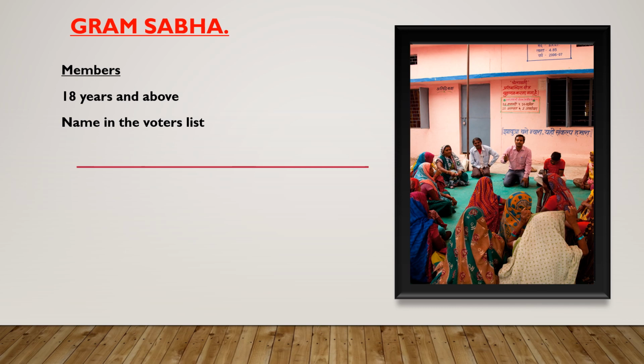These are the 2 criteria that have to be fulfilled. The members must be adults who are 18 years and above, and their name must be in the voters list, then they can be a member of a Gram Sabha. And a Gram Sabha is also known as a village assembly. It is formed in the villages that have a population of 500 or more.